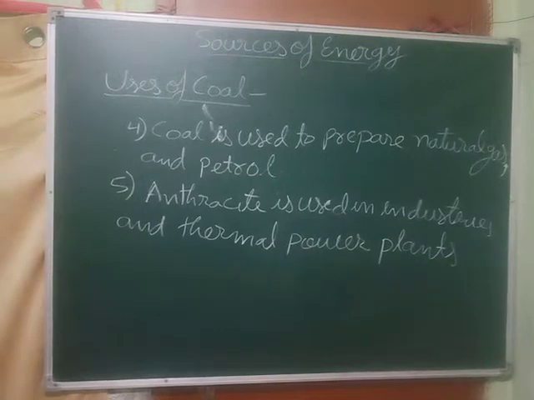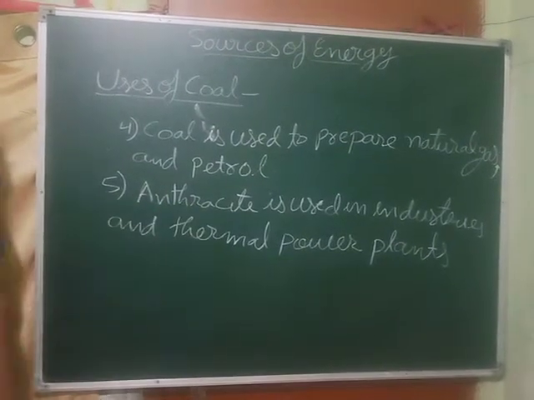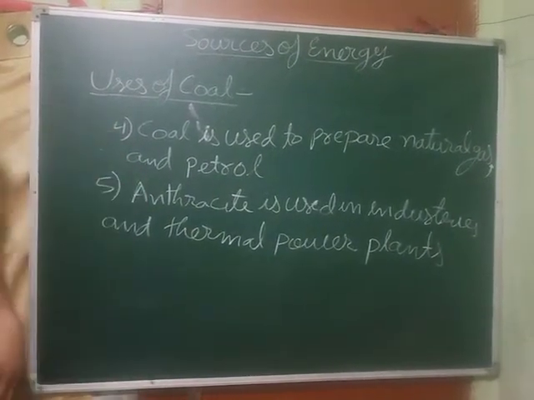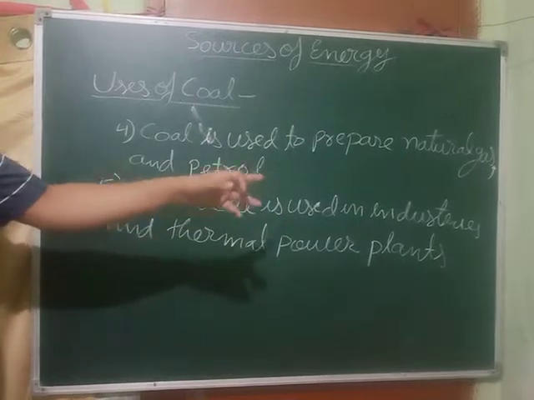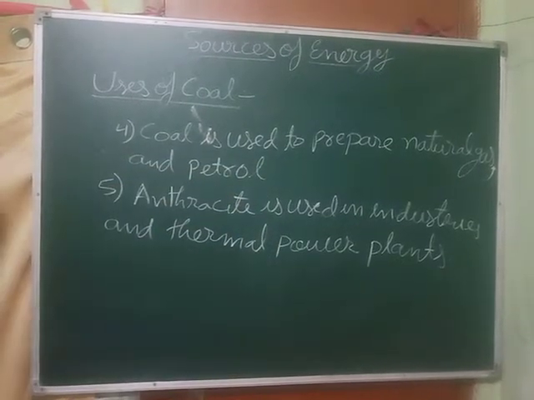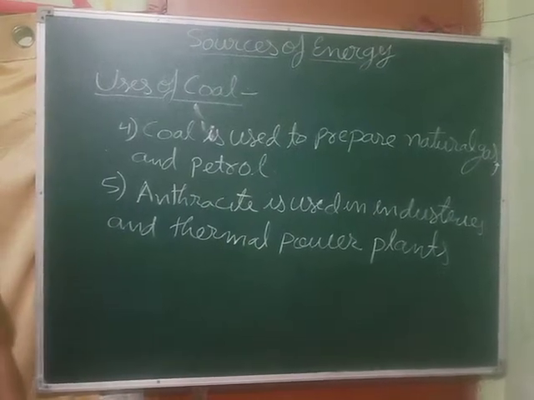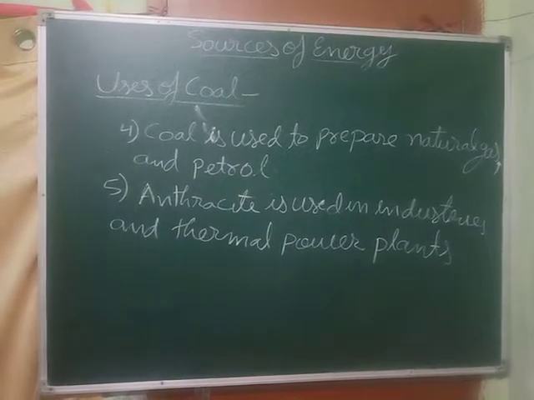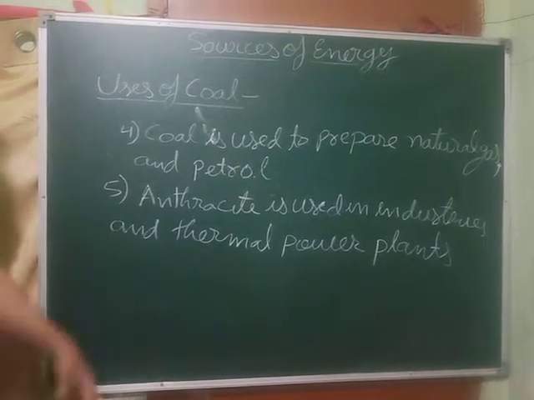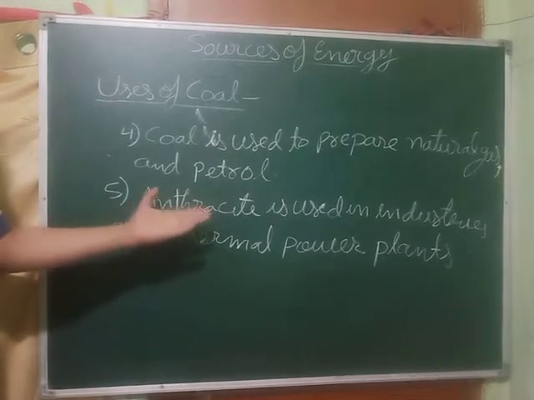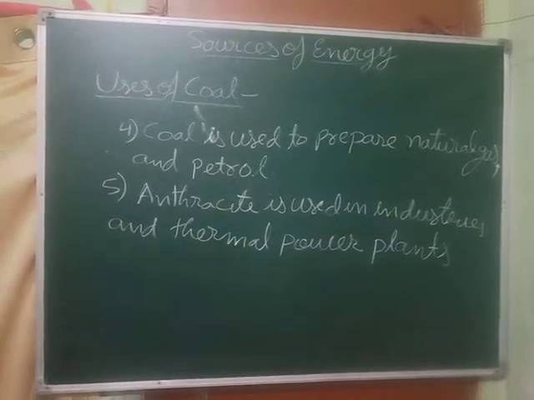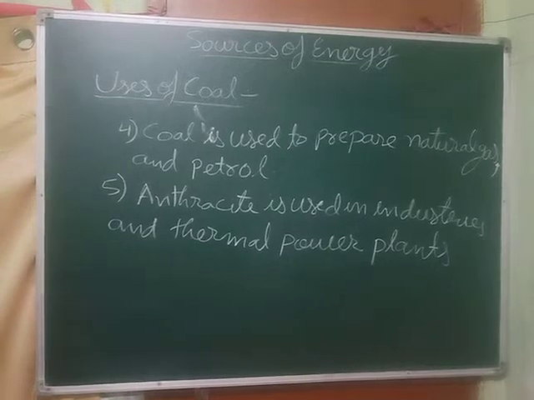Now the fifth one, anthracite. You know very well it is the best form of coal. It is used in industries and thermal power plants, where electricity is produced. So for generation of electricity, we use anthracite coal. These are the uses of coal.